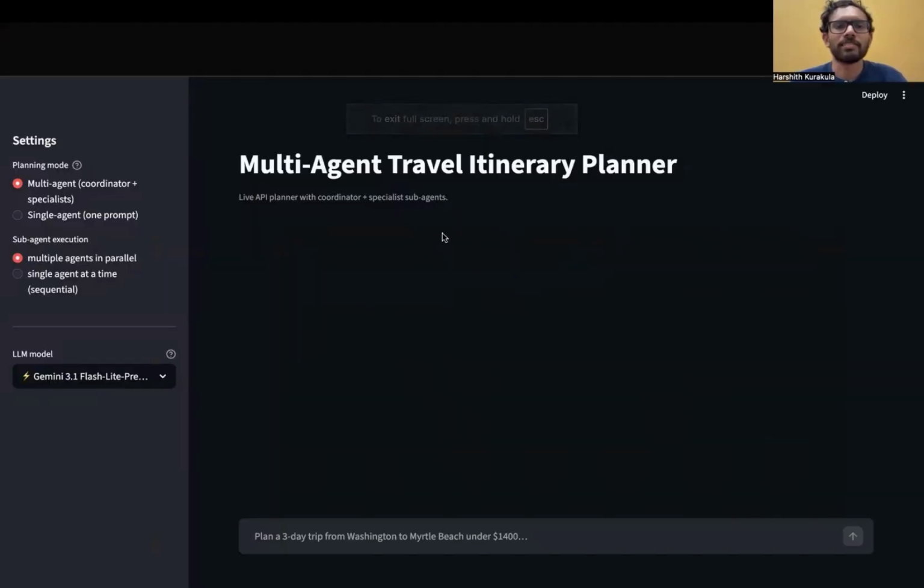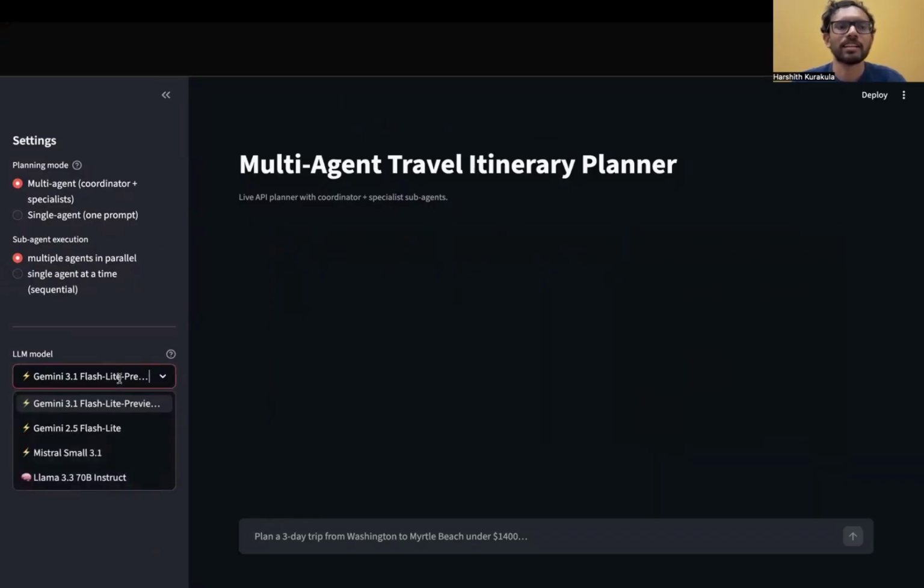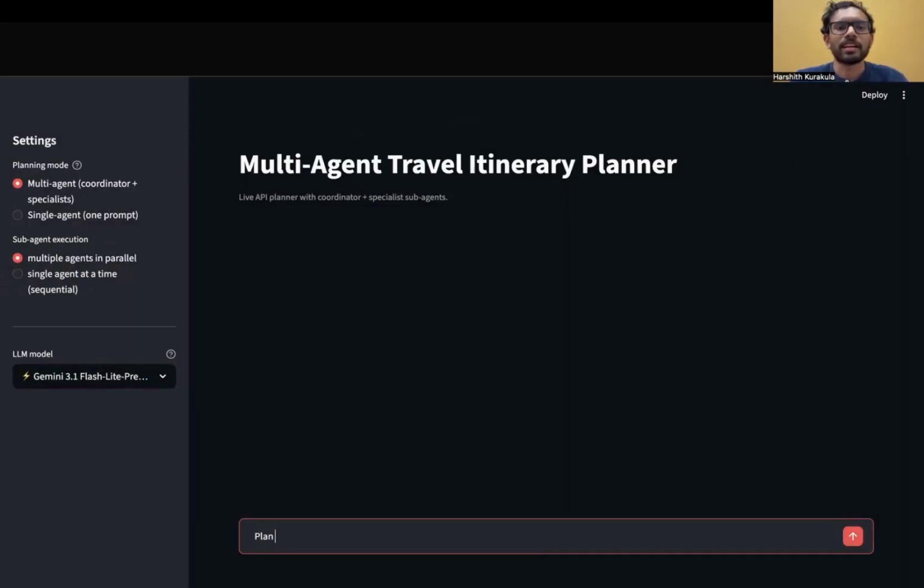This is the UI of our project. Here we have two options. One is multi-agent and another is single agent, which is like a single prompt. And for multi-agent, we have two options. One is multi-agent running in parallel and another is sequential, since we have multiple LLM models as we have shown. Here we enter the query.